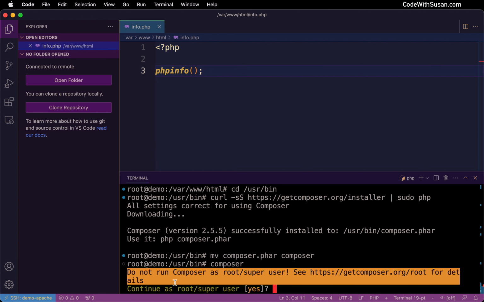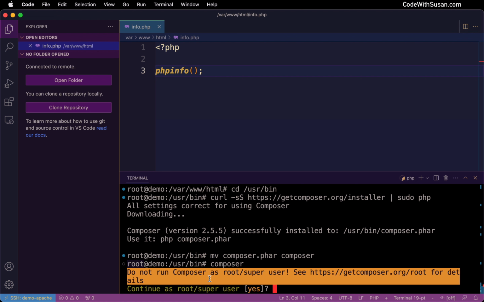And in my case, I am getting a warning about running Composer as the root user, because you can see I'm currently logged in as the root or admin user. And that's just because this is for demo purposes. I created the server to record this video. I'm going to be deleting it afterwards. I didn't create a separate user to interact with my application and Composer, which is what you should be doing. Because with Composer, you're dealing with outside software.